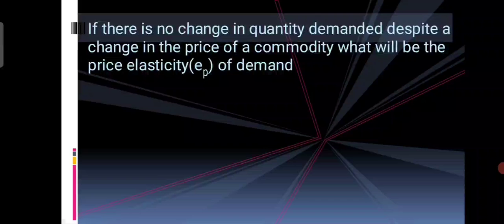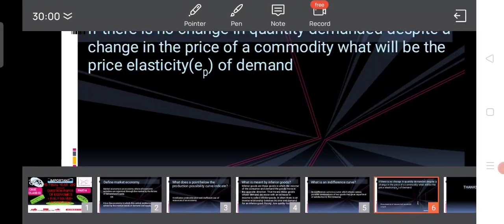So what is elasticity of demand? Elasticity of demand measures the change in quantity demanded to the change in price. Okay, so if a commodity's price changes, how much will quantity demanded change? That is measured by the elasticity of demand. So here is the question, if there is no change in quantity demanded, that means quantity demanded remains the same, but price changes. In that case, what is the price elasticity of demand?